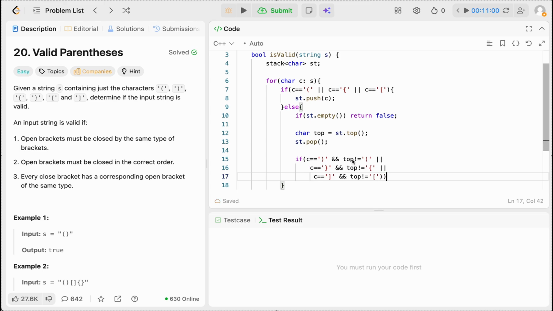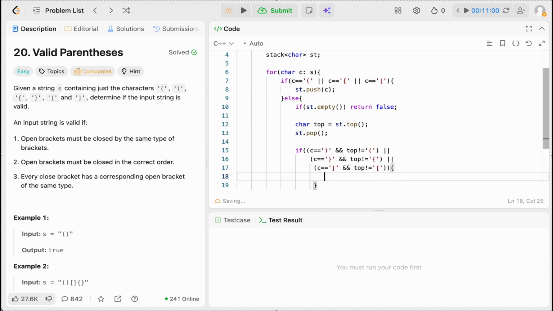Let me just do this so that it's more readable. If in any of these cases they are not equal, we will just return false.